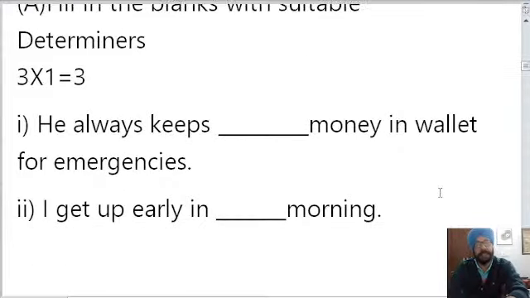He always keeps dash money in wallet for emergencies. So fill in the blank with the suitable determiner. That answer we would be discussing at the end of the session. So if you want to give the answer in the comment box, please give the answer.